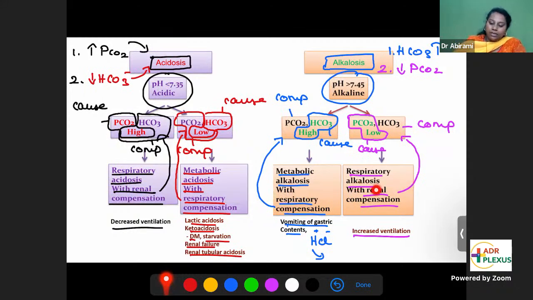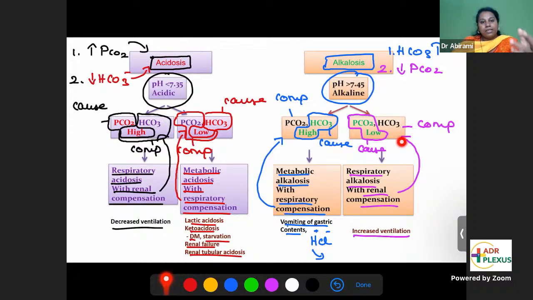Compensation in respiratory alkalosis. The cause for respiratory alkalosis is a fall in carbon dioxide level. Carbon dioxide is an acid. If acid levels are falling, it can result in alkalosis. So that is called respiratory alkalosis with renal compensation. So how will the kidneys compensate for this?